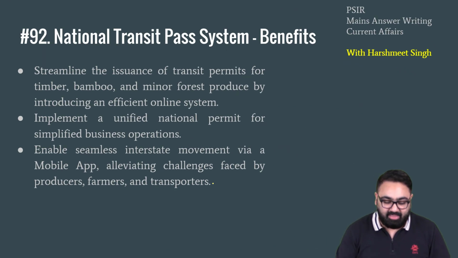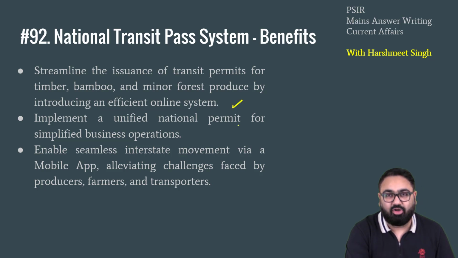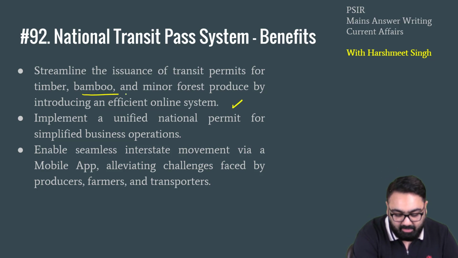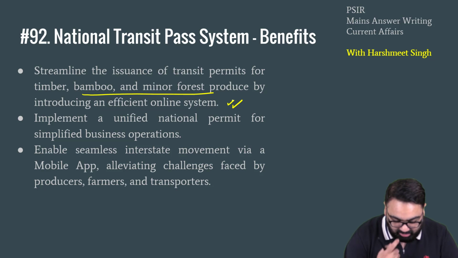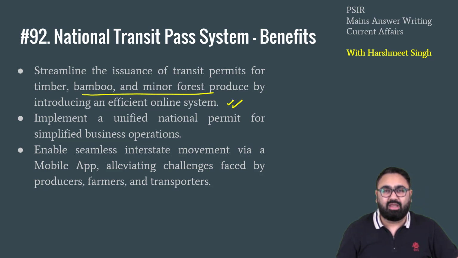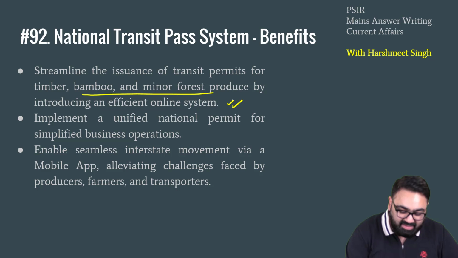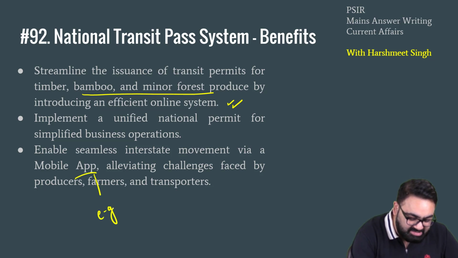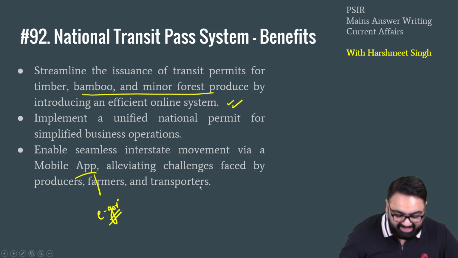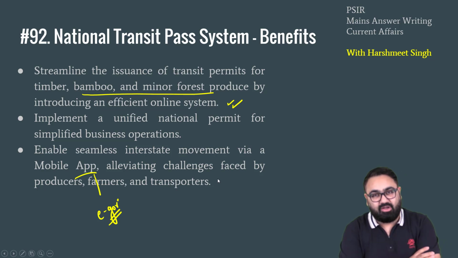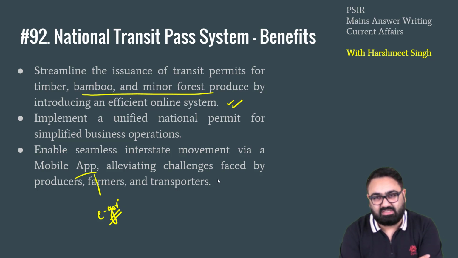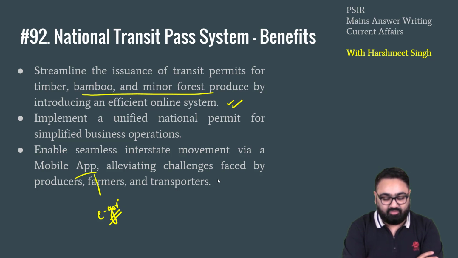This will streamline the transit process for forest produce, especially timber, bamboo, minor forest produce also. Again, allowing it to happen by mobile app is a perfect example of e-governance, which you can also quote in the mains examination. E-governance, ease of doing business, all of these will be impacted positively by such efforts of the government. So do remember, National Transit Pass System.